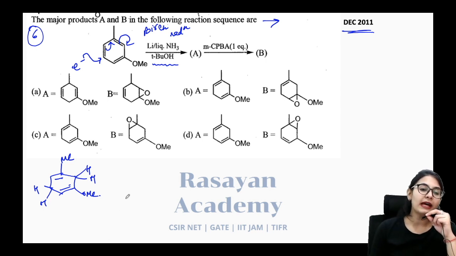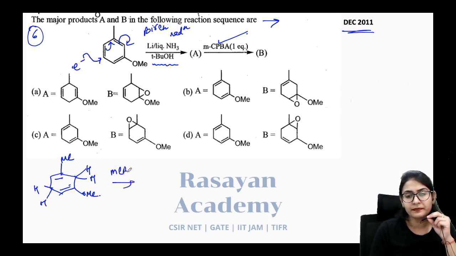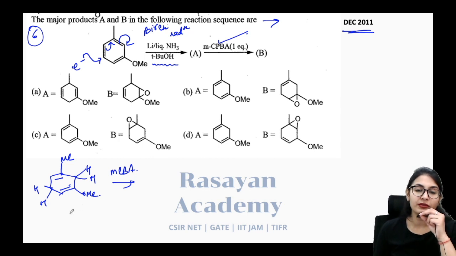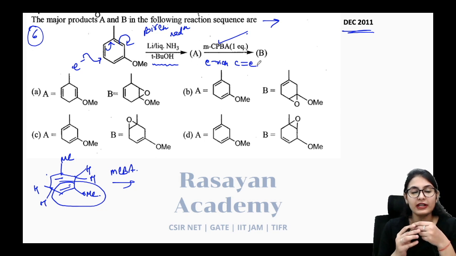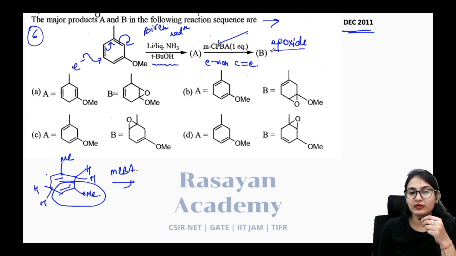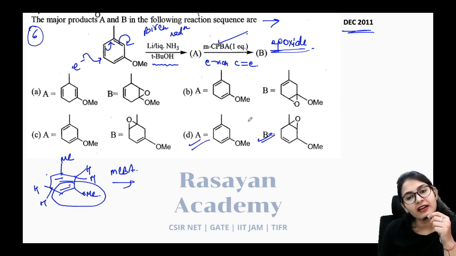Okay. Now what happens is you have two double bonds. Meta-chloroperbenzoic acid is only one equivalent. It has to give the oxide over there. What will it do? Yes, it is going to give you the epoxide over here. Exactly, not on the other one. Why? Because the reaction looks for the electron-rich carbon-carbon double bond. This reaction is also looking for the electron-rich carbon-carbon double bond. So epoxide formation, Birch reduction like this. Alright. Okay, just a second.